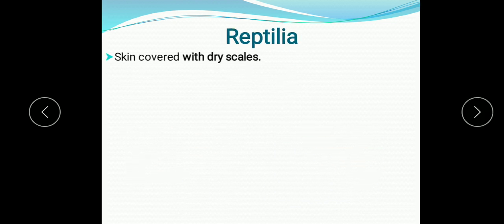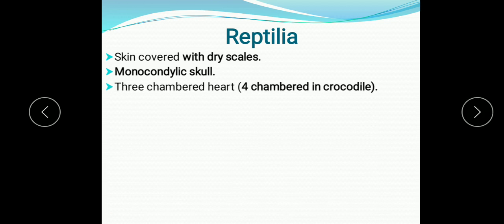Reptilia, in them the skin is covered by dry scales. So, they are the first truly successful terrestrial vertebrates. Their skin is covered by dry scales. Monocondylic skull. Monocondylic means single occipital condyle. Mono means single, condylic means the condyle.